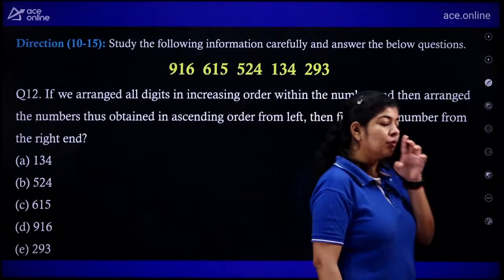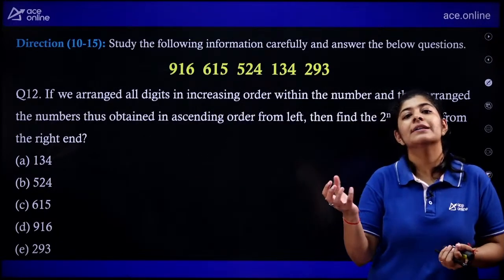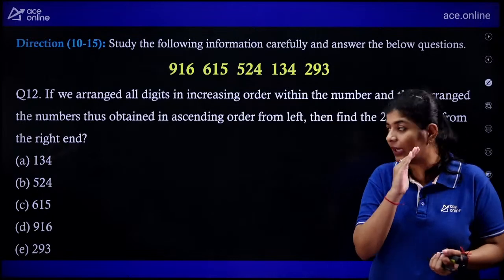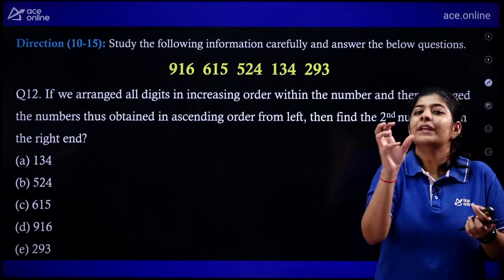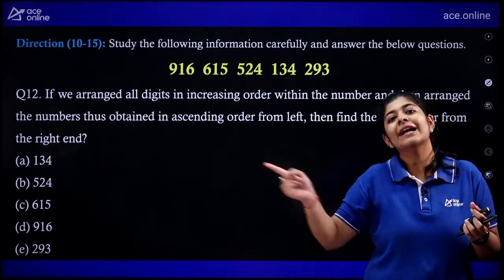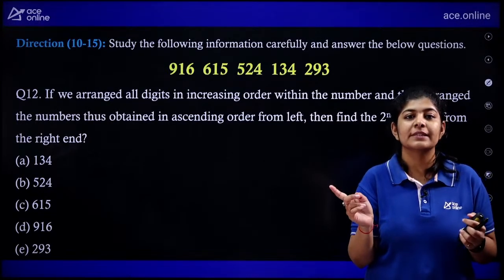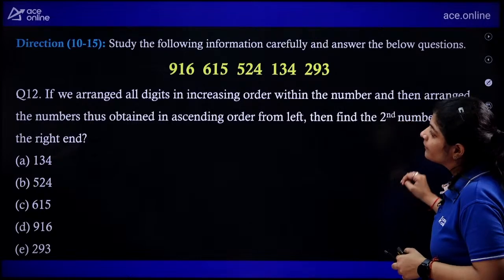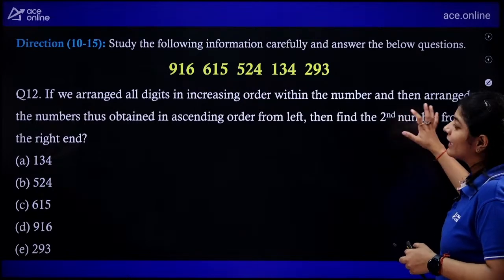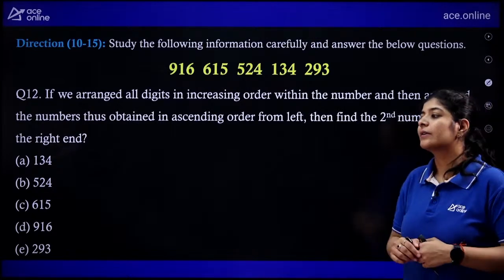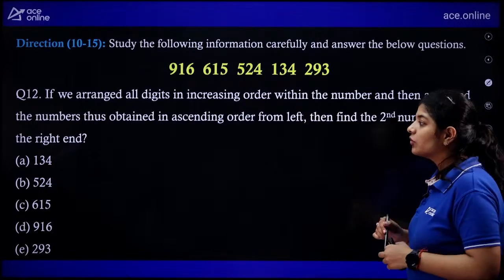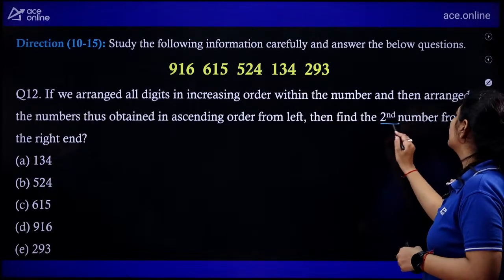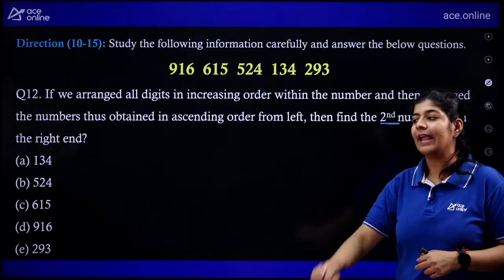First, we need to arrange the digits in ascending order, and after obtaining a few numbers, in that also we need to arrange all the numbers in the ascending order. After that, we need to find out the second number from the right end.